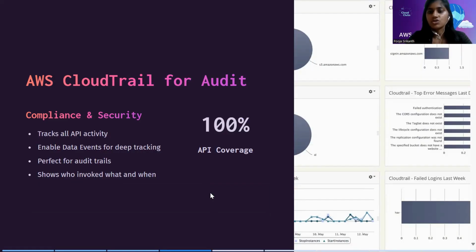Now under Bedrock, these operations, like your starting and stopping of your agents, are logged by default. So here 100% of the API coverage will be considered. Now, if we want very detailed request level visibility, we need to enable the data events in CloudTrail while we're capturing all the agent invocations and the parameters.